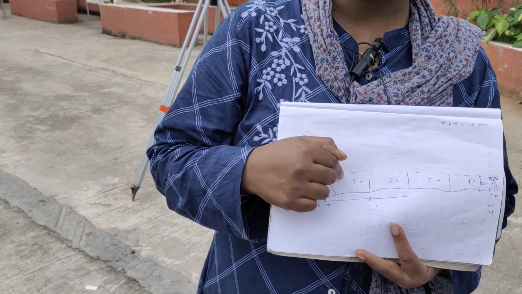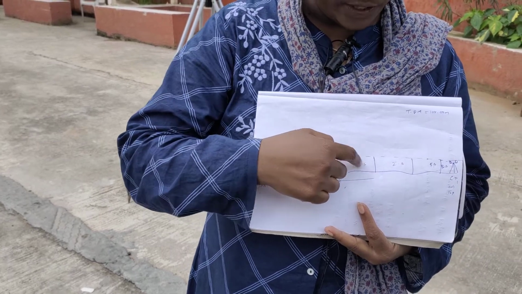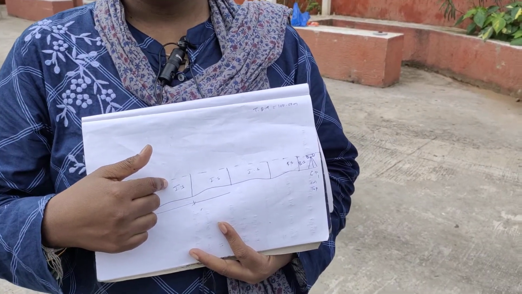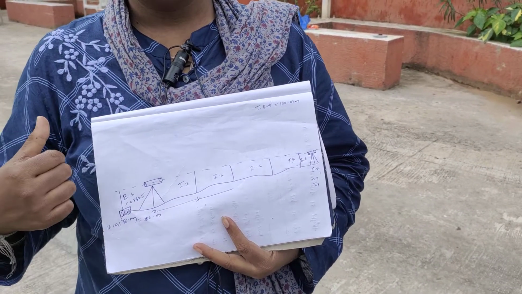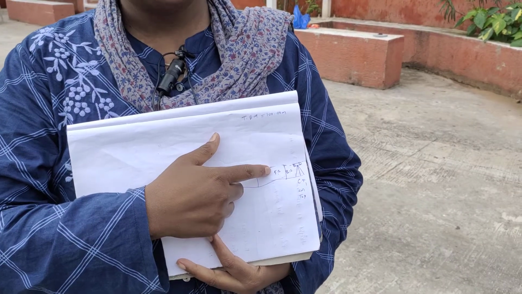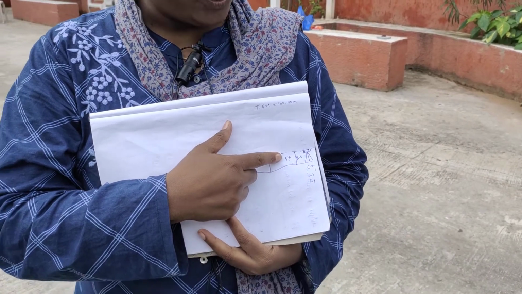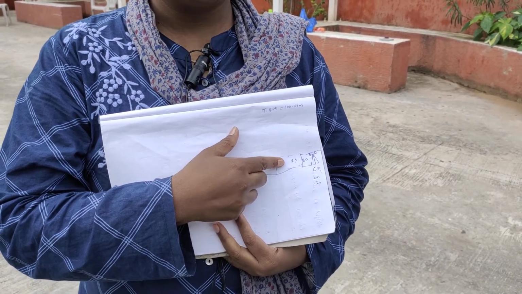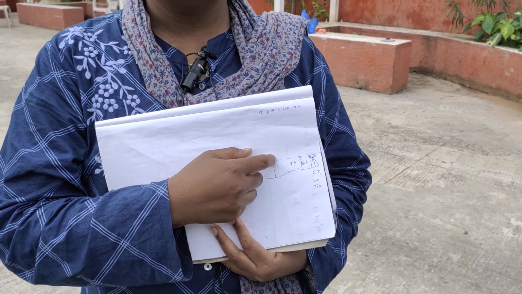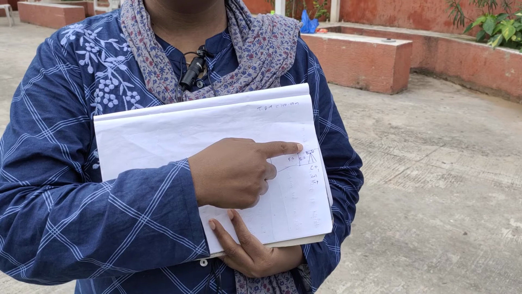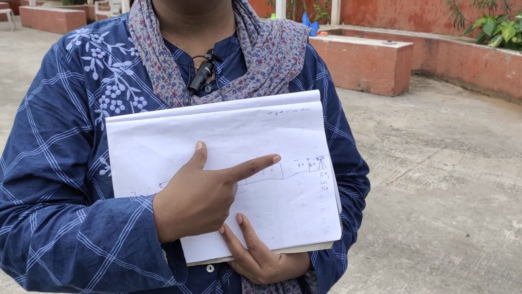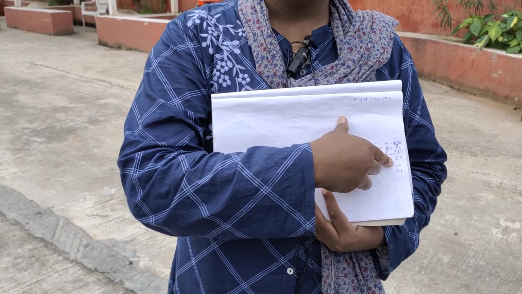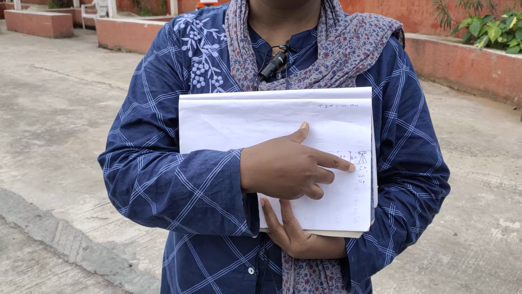Then further, if you want to continue the experiment, the values before taking out the equipment will become an intermediate side. You have to place those values in tabular form, right? Here I want to take out the equipment. When I want to shift the equipment, the last value which we will be taking is considered a foresight, right? Then after, if you want to shift the instrument, that experiment will become differential leveling. After shifting the instrument, that point will become a change point, right? Here I have written that change point.